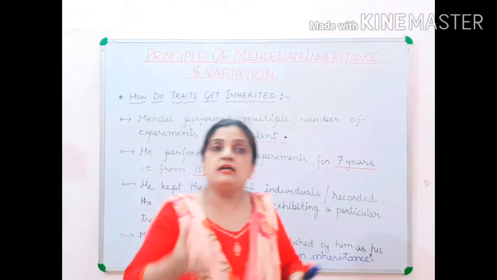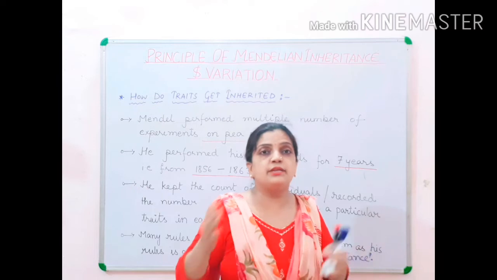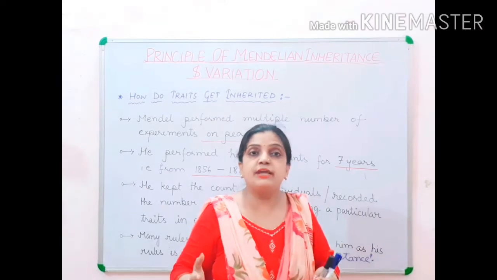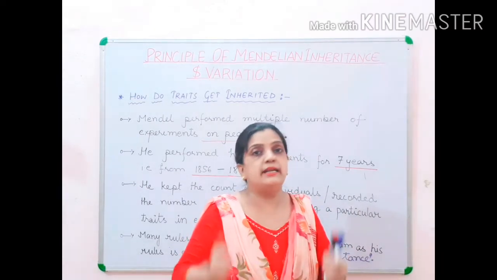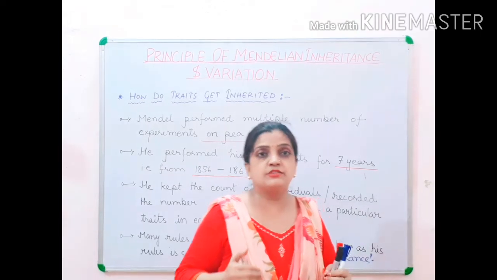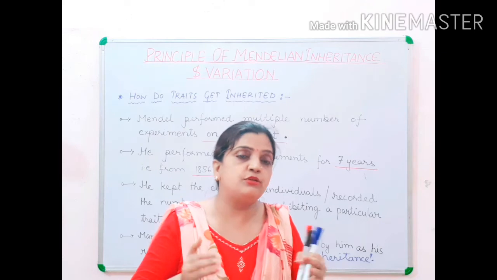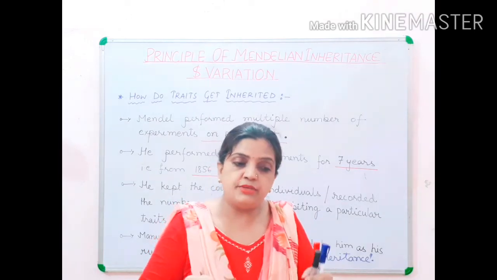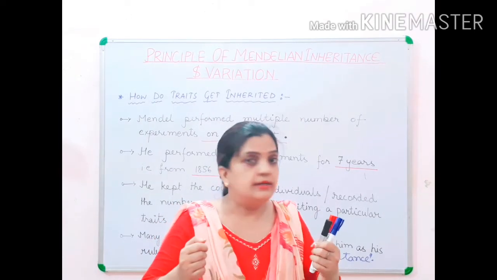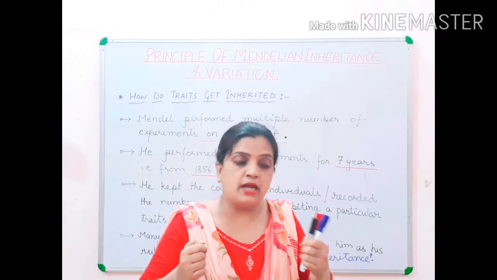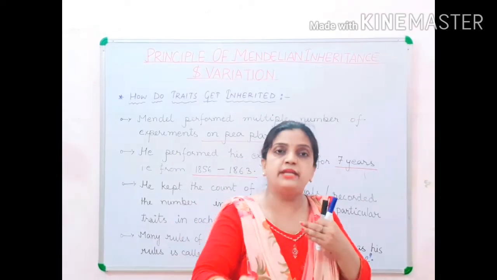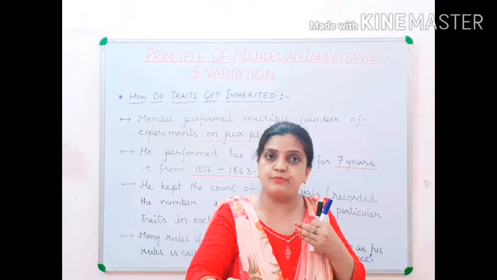Now this data helped him to postulate his laws, to frame his rules for Mendelism. Hope children you have understood what I meant to say. Mendel performed his experiment on pea plants. Every time he used to take two plants with contrasting traits, and then obtain a new progeny, a new offspring generation.